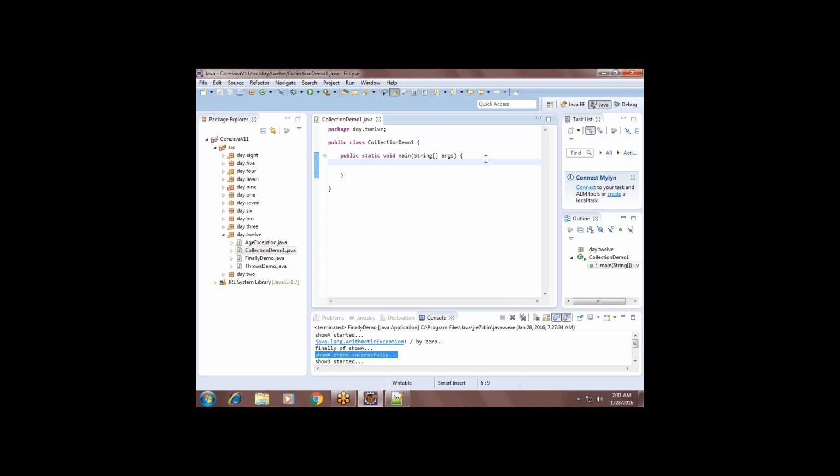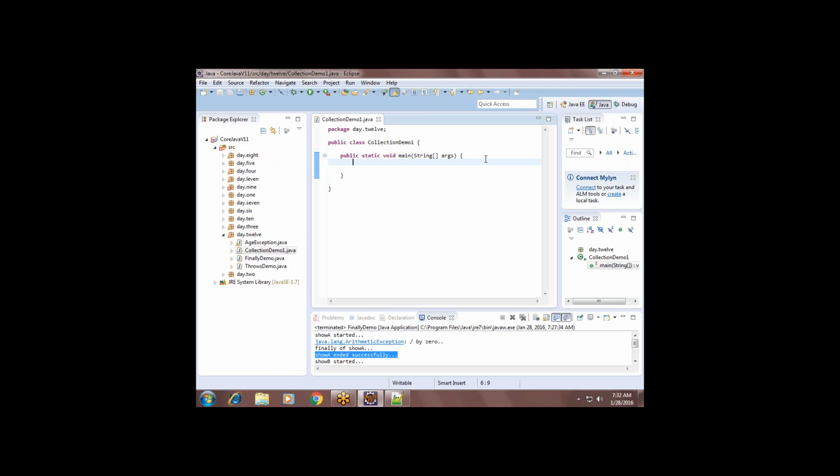But it is an upper layer. Instead of allowing us to do some operations manually, it will automatically create some predefined operations and let us use them ready-made. That is the collection framework. Understand? Some of the classes and methods are predefined, by which I can perform the whole operation which I could do using arrays, in the collection framework also.